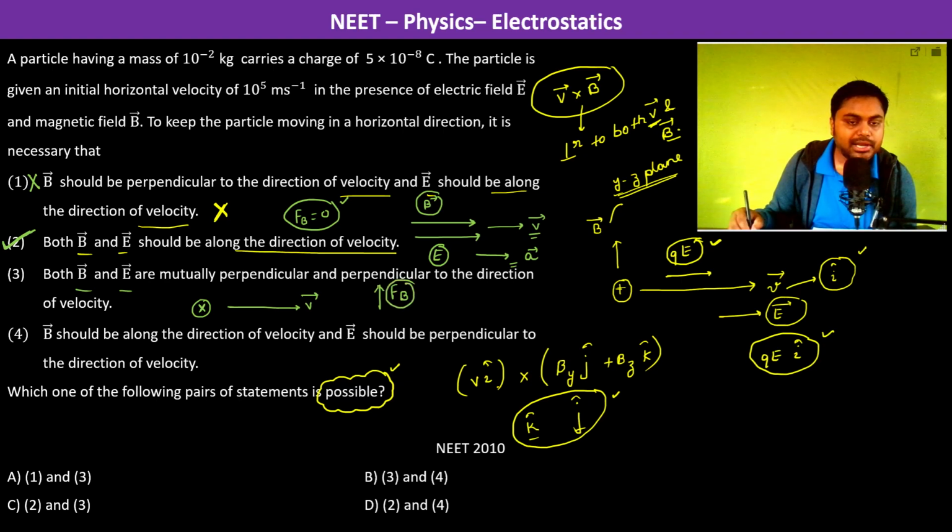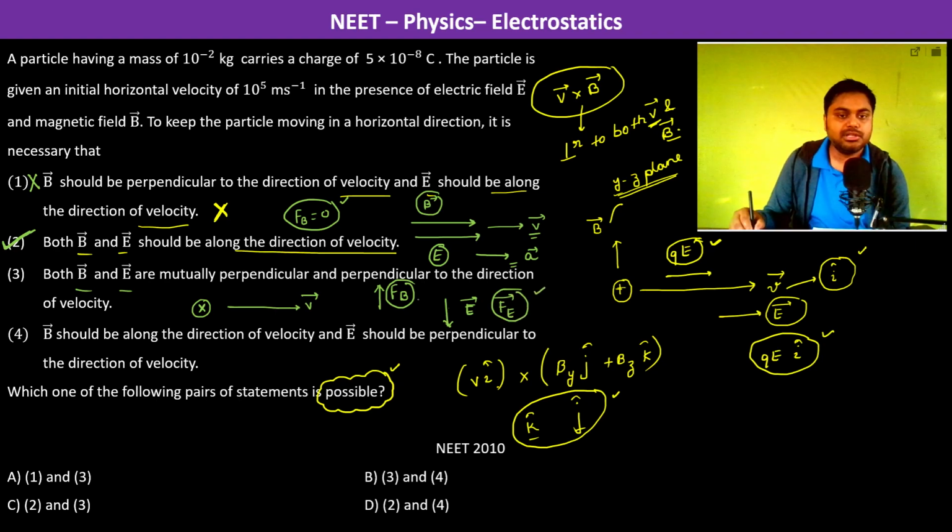Now if I put the electric field in this direction, then qE, the force due to electric field, will be in the below direction. So now both can cancel each other. They're asking, is it possible? Yes, in this case it is possible if qvB is equal to qE, because both the forces, magnetic and electric, are in opposite directions. So therefore third will work.